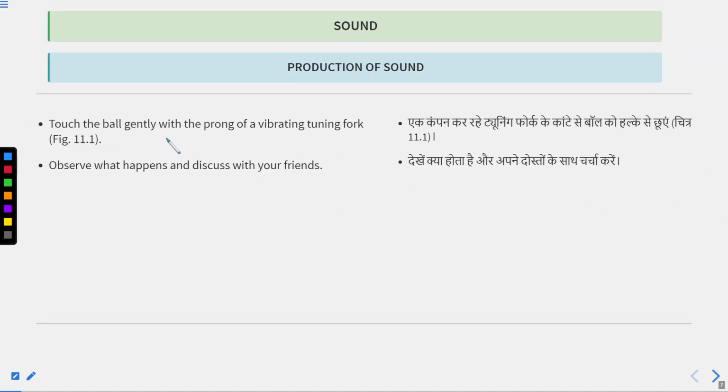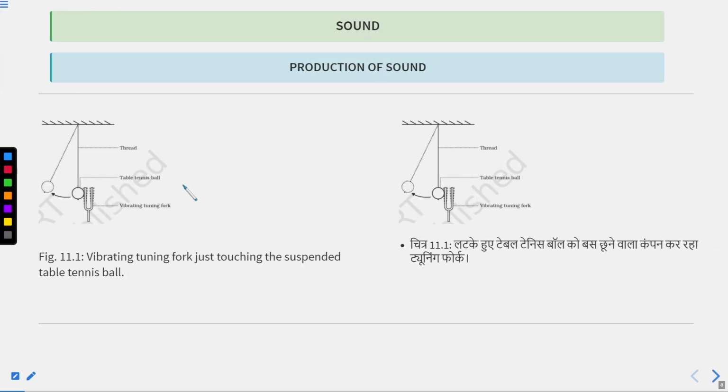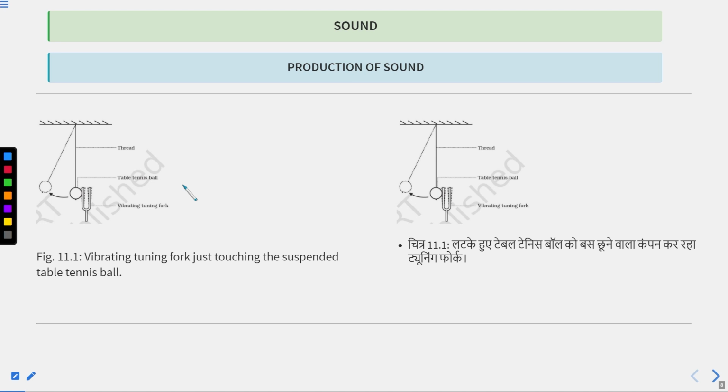Touch the ball gently with the prong of the vibrating tuning fork. Observe what happened and discuss with your friend. So the condition is simple. This is a rigid body. You have suspended a table tennis ball or a plastic ball, meaning a lightweight ball, through a thread, and you have set a tuning fork beside it. This vibrating tuning fork is just touching the suspended table tennis ball.